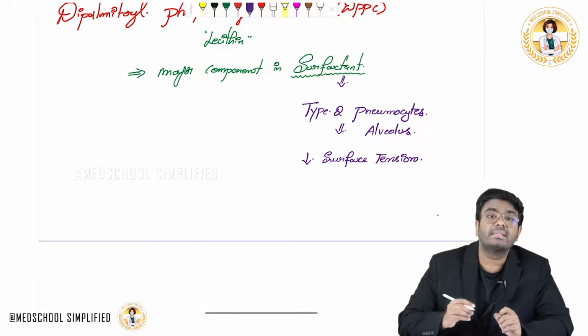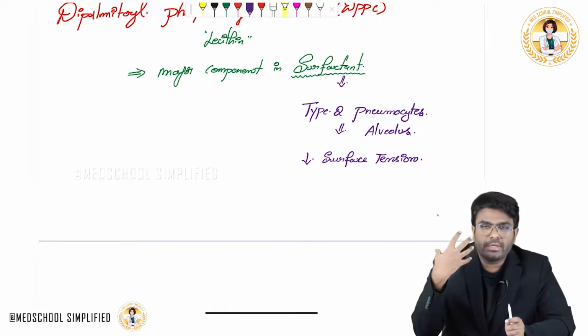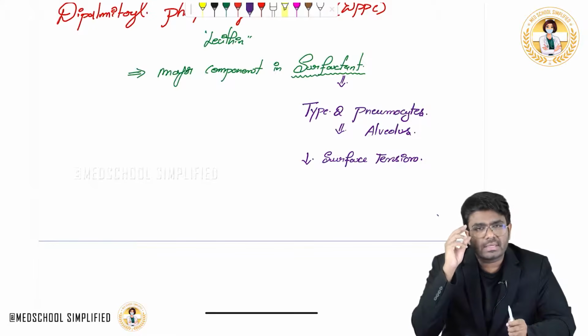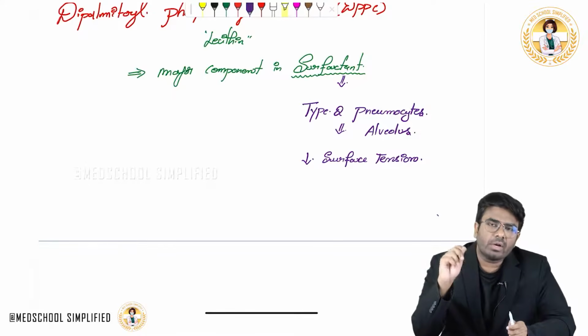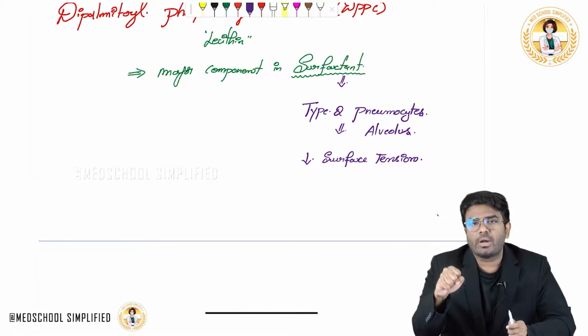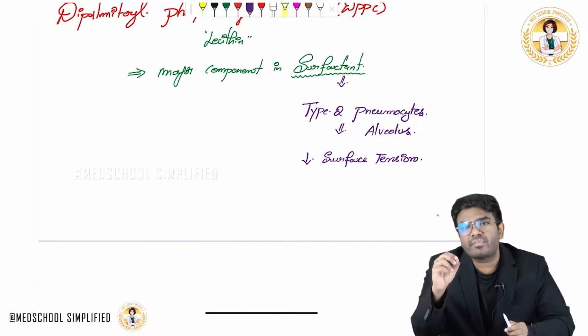In your alveolus there are cells called type 2 alveolar cells, or type 2 pneumocytes, and they produce a substance called surfactant. Now what is this surfactant doing? It decreases the surface tension.